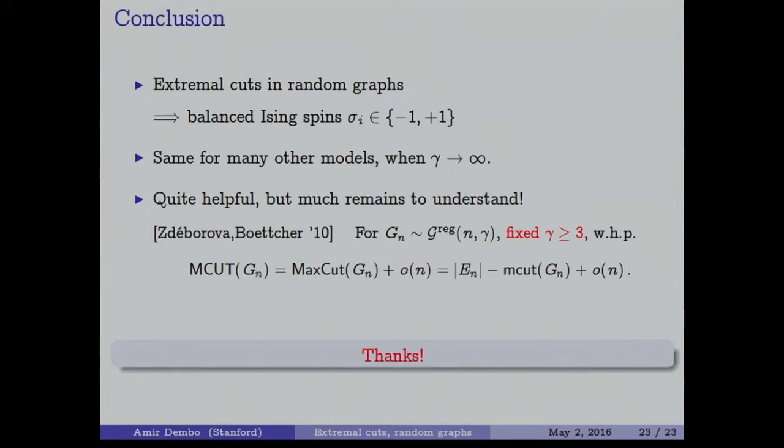So first of all, we saw that extremal cuts in random graphs connect to balanced Ising spins. And when the degree goes to infinity, the model with balanced Ising spins will converge to the disorder model, which has been solved by the Parisi prediction. This is quite helpful and can work in many other models, as I explained, when gamma goes to infinity. This is the work in progress of Subhabrata.